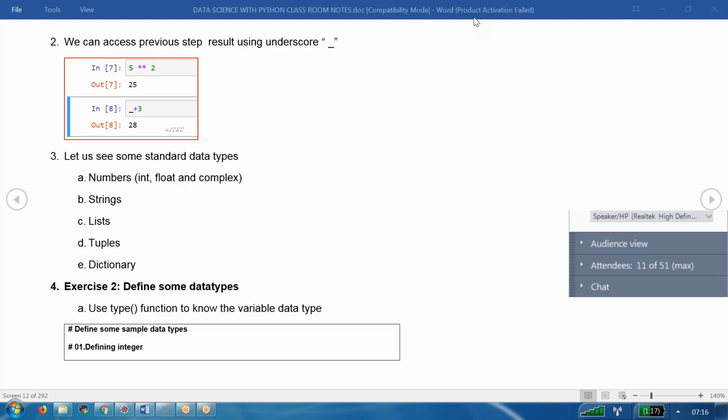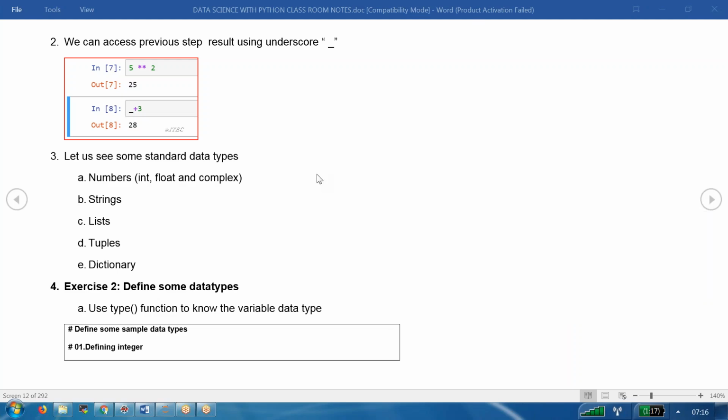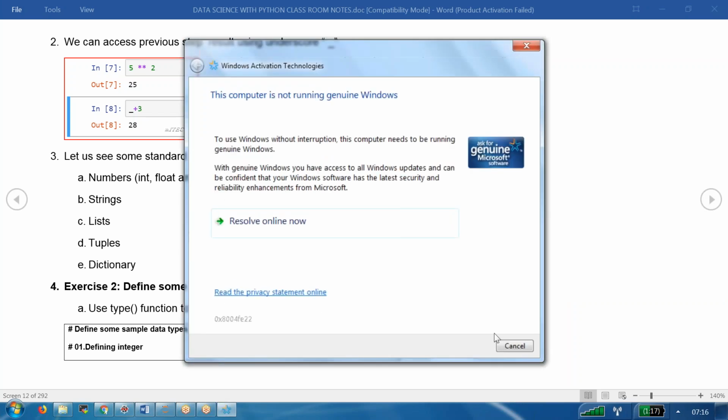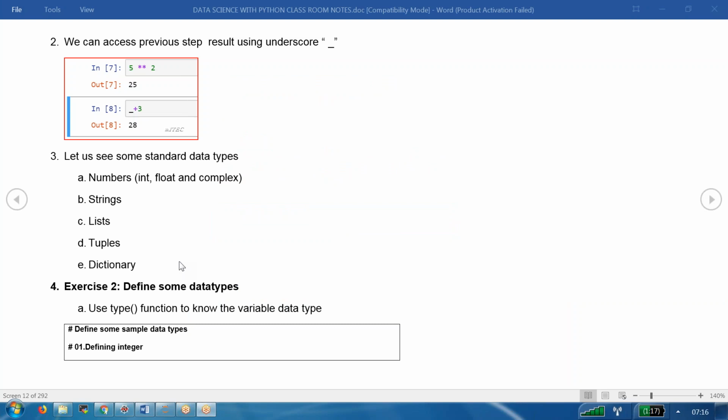Right. Now let us go and try to see the next one, that's about the data types. We have n number of data types in Python, like numbers, strings, lists, tuples, dictionary. Now let us try to see what you mean by numbers, how to define different types of numbers. We have integer, then float, then complex numbers. Let us target these three things first: integers, floats, and complex numbers.